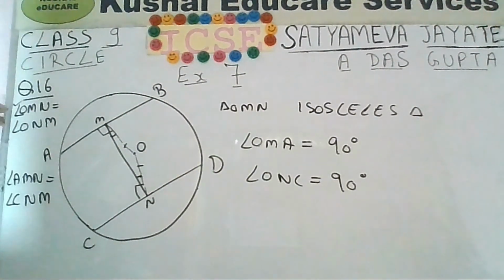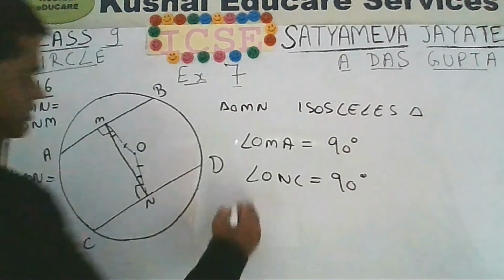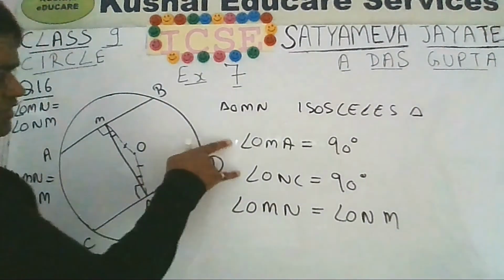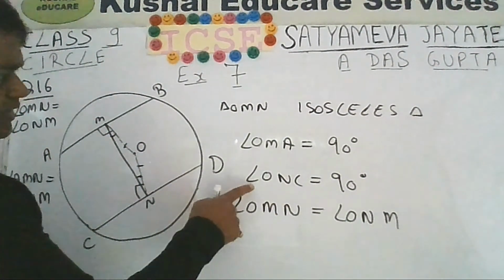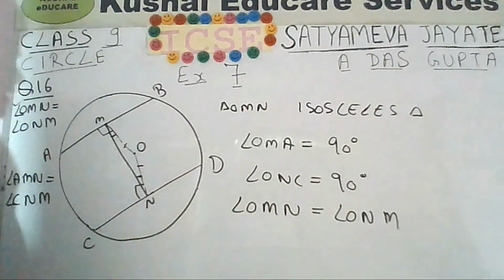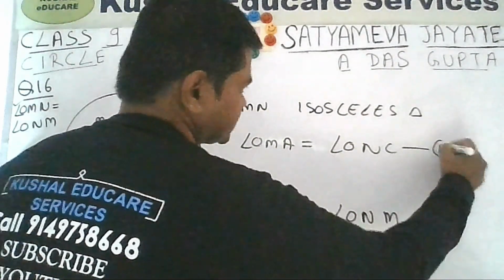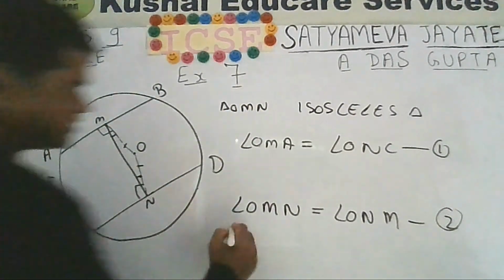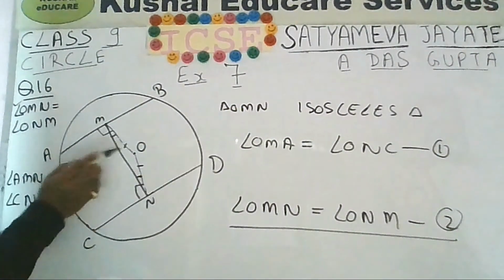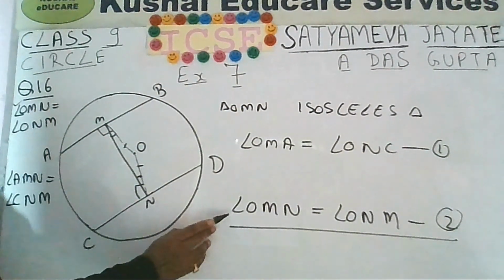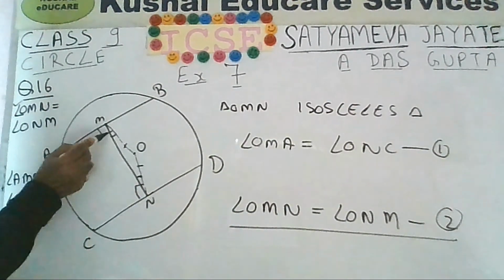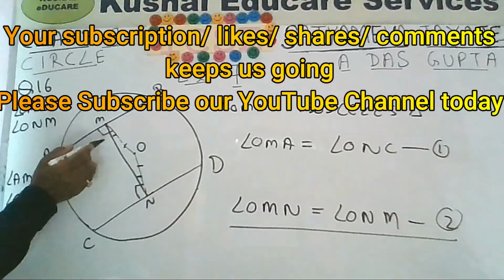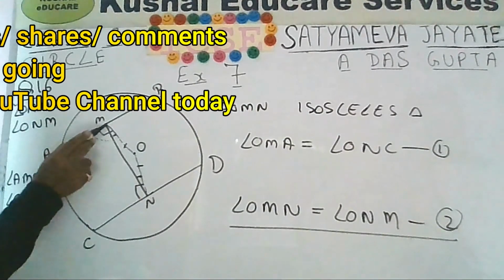And from the first part you know that angle OMN is equal to angle ONM. So from these two equations you can say that angle OMA will be equal to angle ONC because both are 90 degree. If this is equation number 1 and this is equation number 2, you can subtract the second equation from the first equation. It will be angle OMA minus angle OMN. So from this whole angle you are subtracting this angle. Then what you will get? You will get the remaining angle as angle AMN.